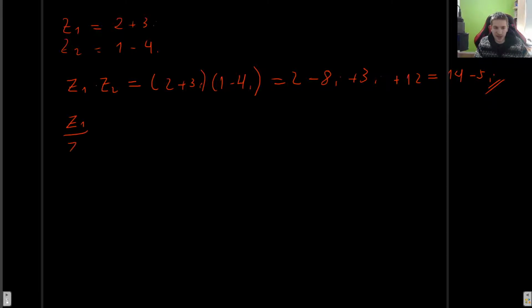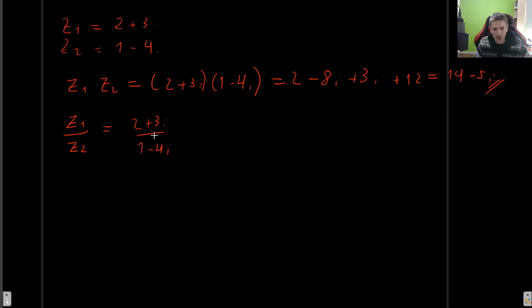So let's now divide these two numbers. Now, what would this look like? We get 2 plus 3i divided by 1 minus 4i. Now, what is the problem here? The issue is that we have an i in the denominator. This i messes with the normal form that we have.